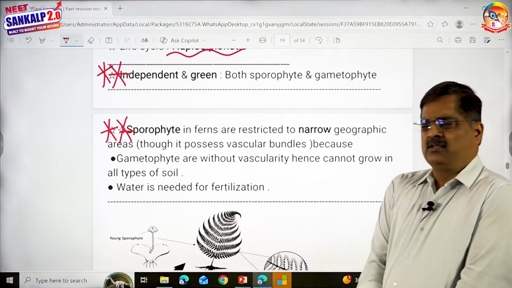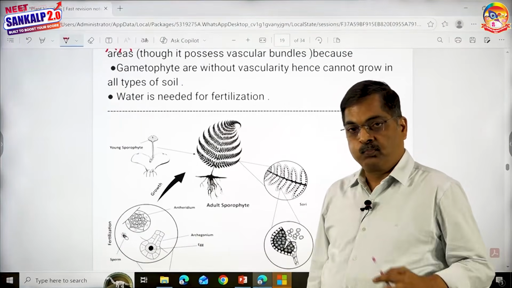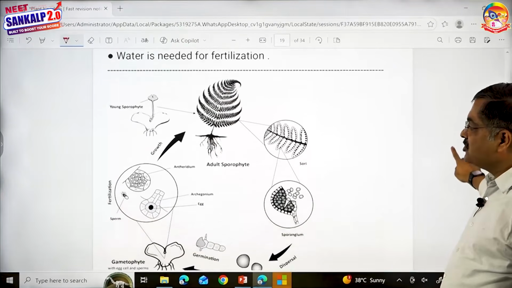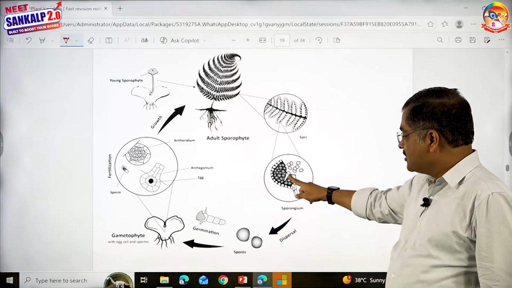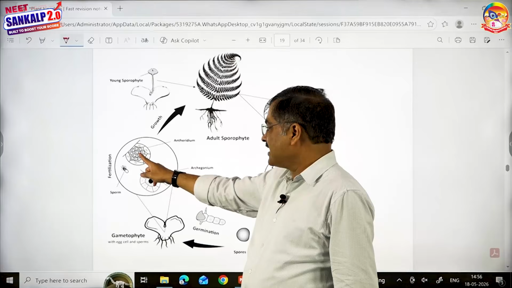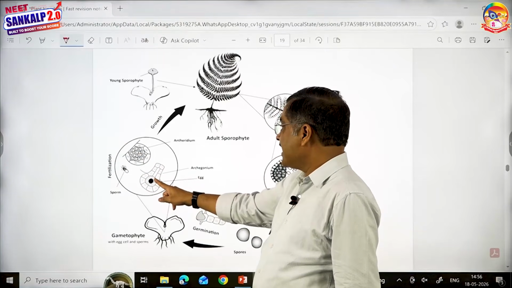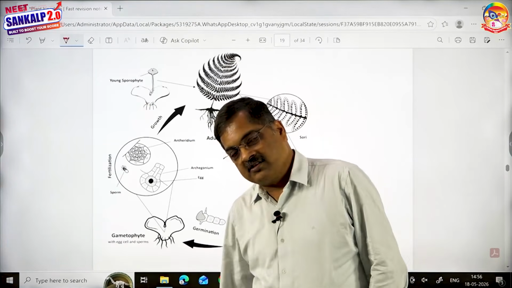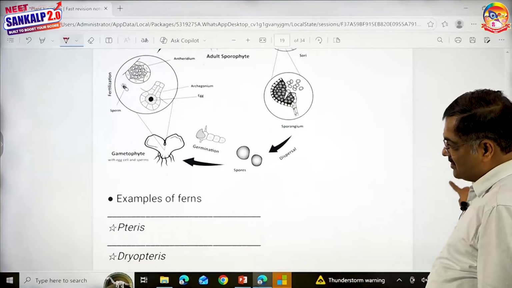So ferns look very simple, and you're going to thank whom? Not me, but this table, which is going to help you understand in a simple way. Sporophyte, sporophyll, sporangium, spore mother cell, spore, gametophyte, male gametangium, female gametangium, male gamete, female gamete, zygote, embryo and sporophyte. I think I'm repeating more than once. It's not needed. You're all very sharp and intelligent students. I should not revise this many times.